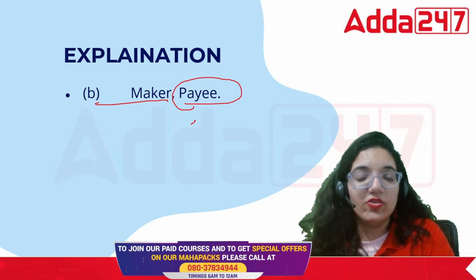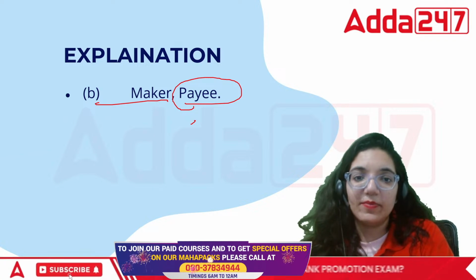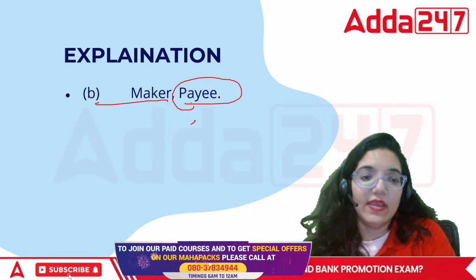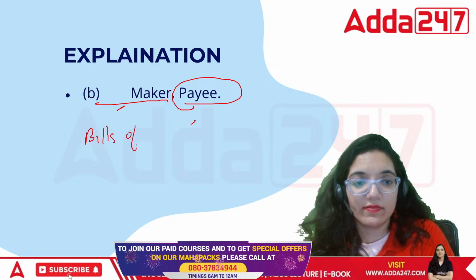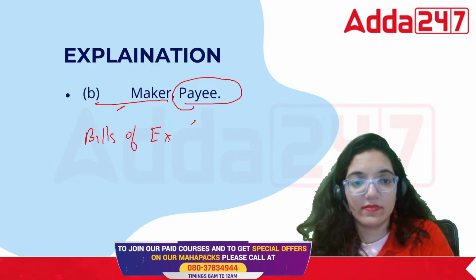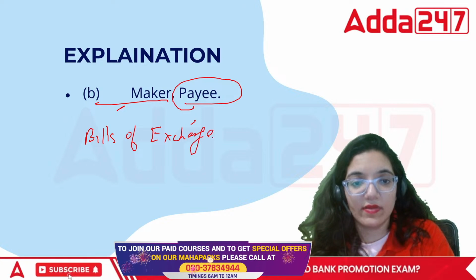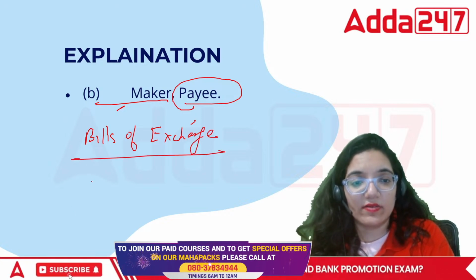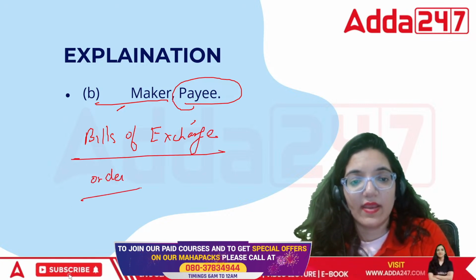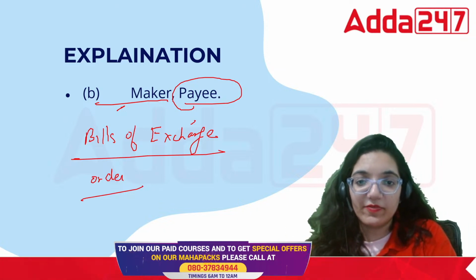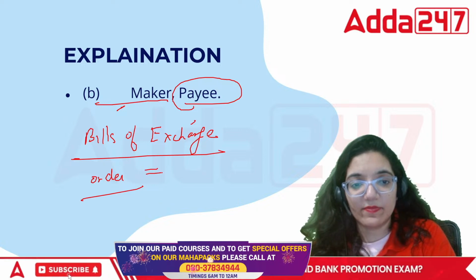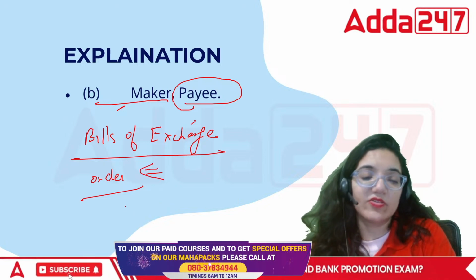Okay? So it is maker and payee. In terms of bills of exchange, there is an unconditional order to pay a certain amount of money after a certain period of time. So it's an order.